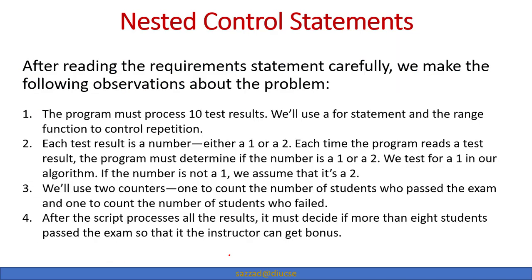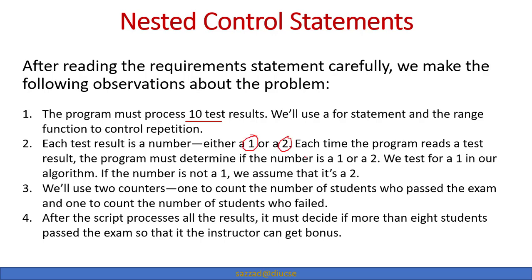Okay. So after reading the requirement statement carefully, we make the following observations about the problem. So what are the observations? The problem must process 10 test results. So the loop must be repeated 10 times. We'll use a for statement and the range function to control the repetition. So we'll use the range function. Each test result is a number, either a 1 or a 2.